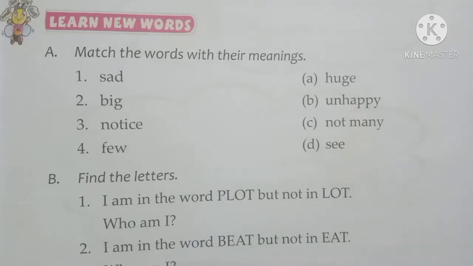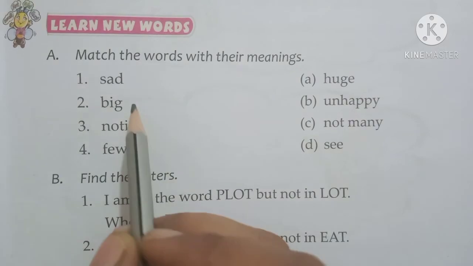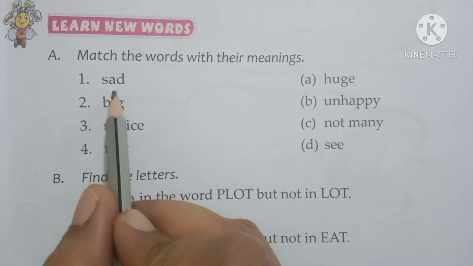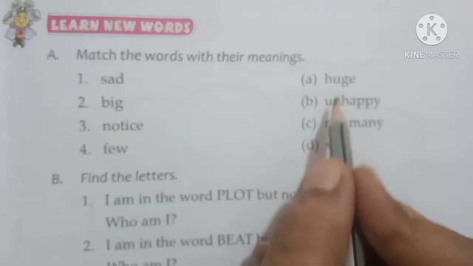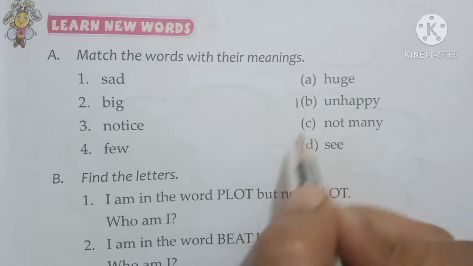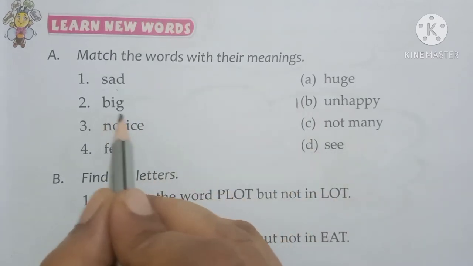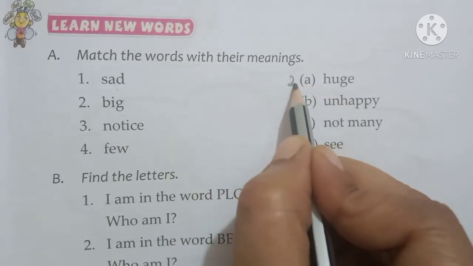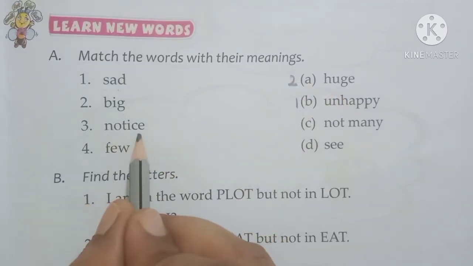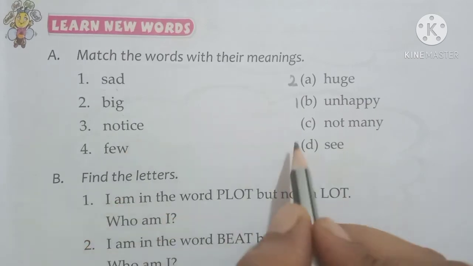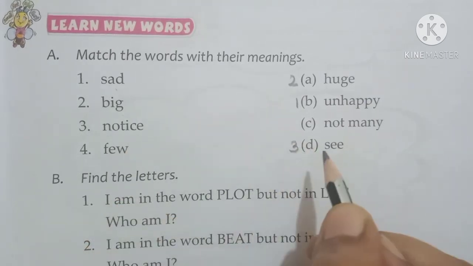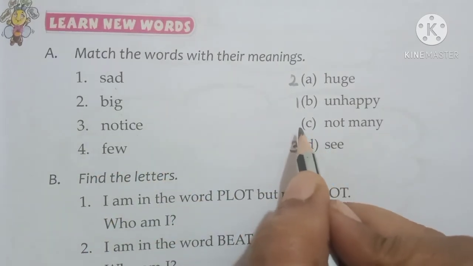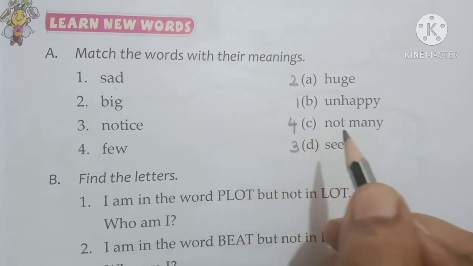Now here you have few words with their meanings. Okay, sad means very unhappy, so we have a matching word over here, unhappy, so we will write one over here. Here we have big, big means very huge, so we will write 2 over here. Notice means to see something. Okay, so here we write 3. Few means not so many. Okay, so we will write 4 over here.